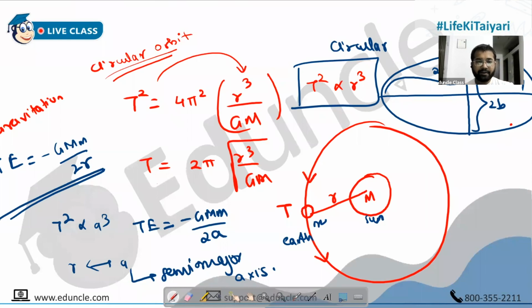Actually, I did not plan to teach these things, but it's okay. We are discussing this very critical stuff. Total energy is minus GMm upon 2R, and total energy in an ellipse becomes minus GMm upon 2A. Any questions, anyone, so far? Okay, I'm going to the next page.